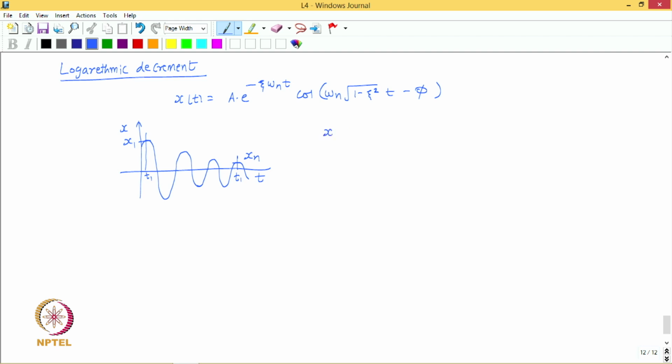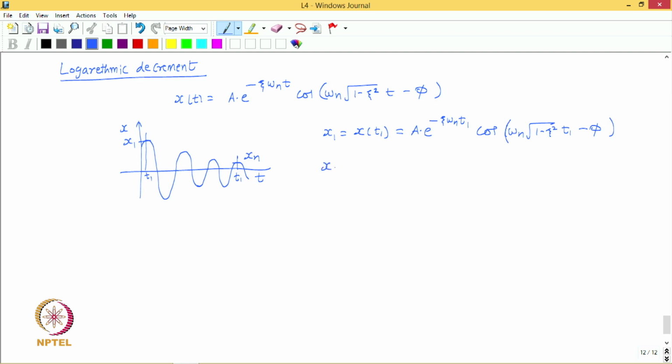So, therefore, we would like to find x1 as x at t1, and that would be nothing but a e to the power minus zeta omega n t1 cos of omega n under root of 1 minus zeta square t1 minus phi, right.